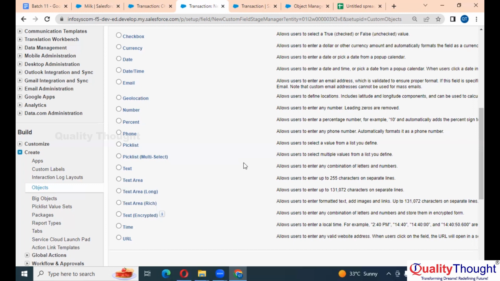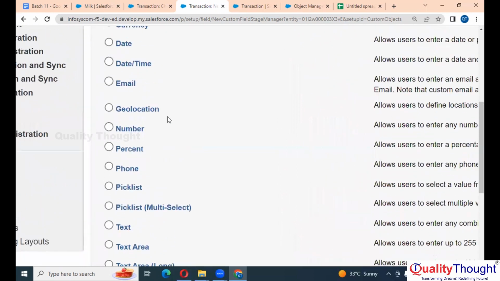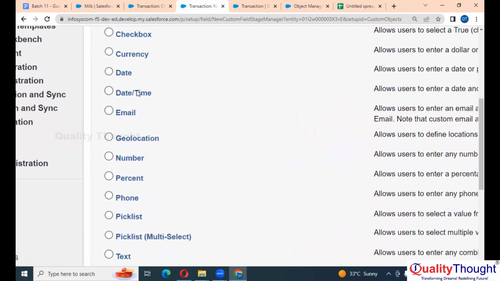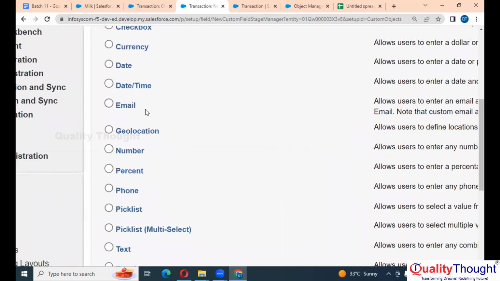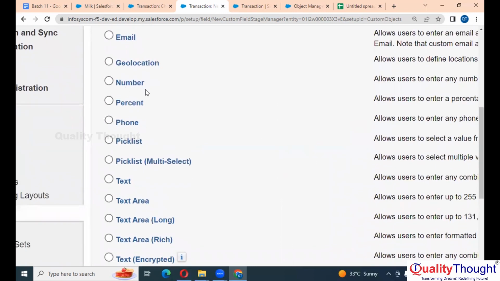Pick list. Let's say the rating is 1 to 5. I have to specify up to 5 ratings. Let's say pick list. Are we clear with date, time, currency, email, number? Now we'll see the pick list.